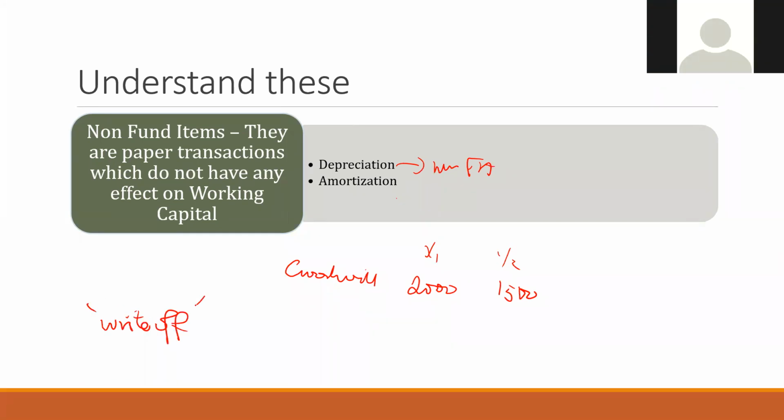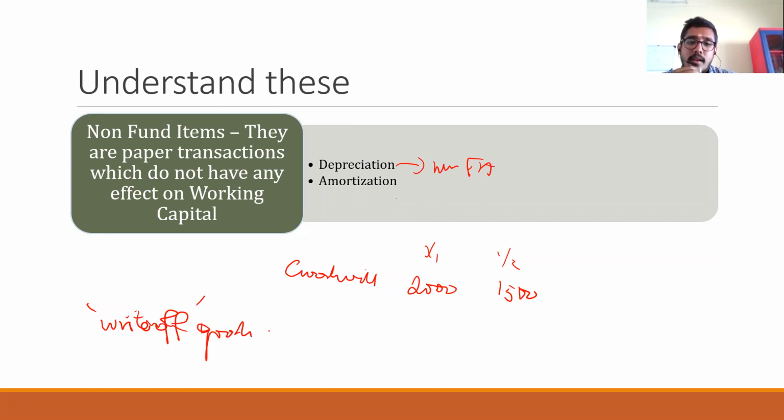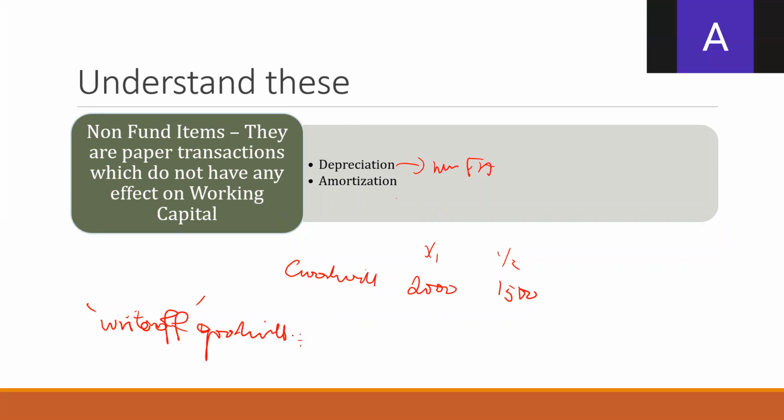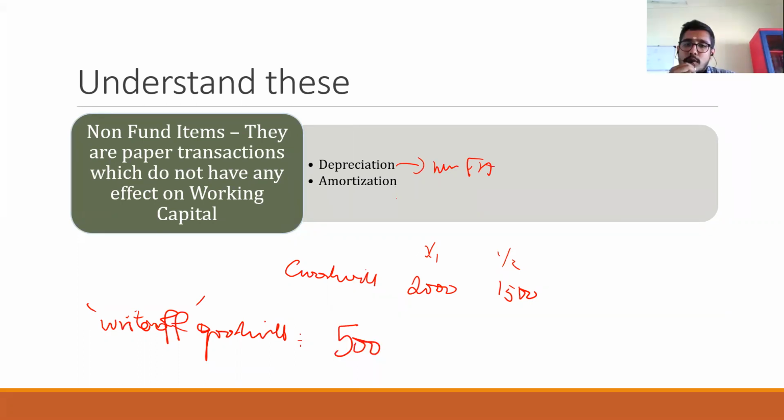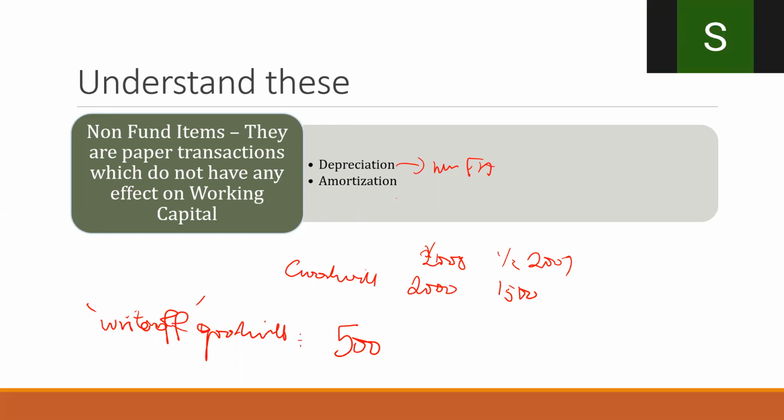Write off or written off goodwill. What is the amount that we write? 500, because in year 1 it was 2000, and in year 2 it became 1500. Where did that 500 go? It is known as written off.